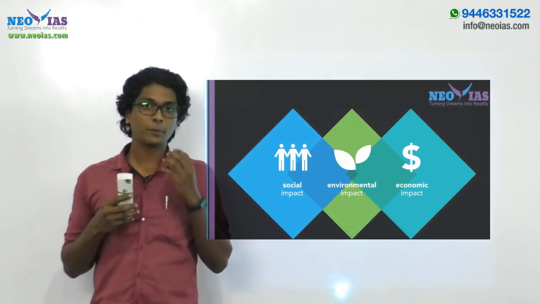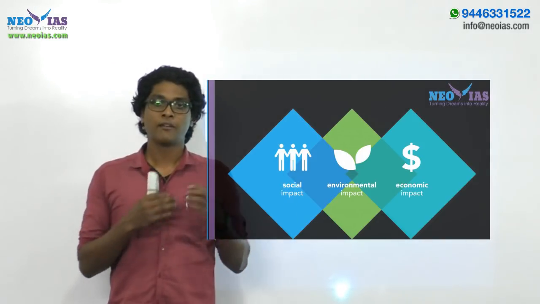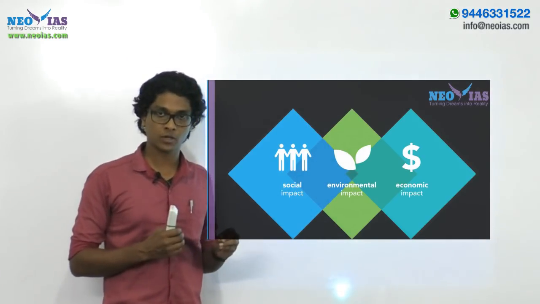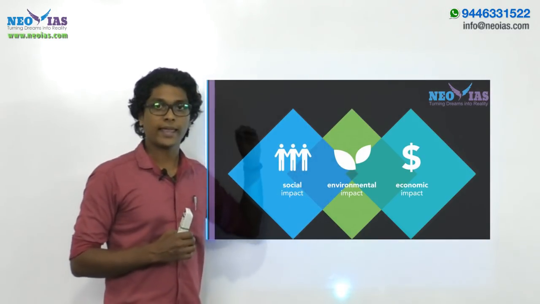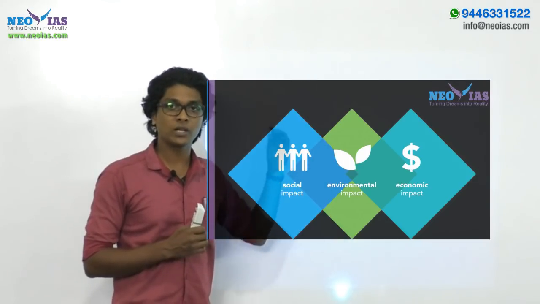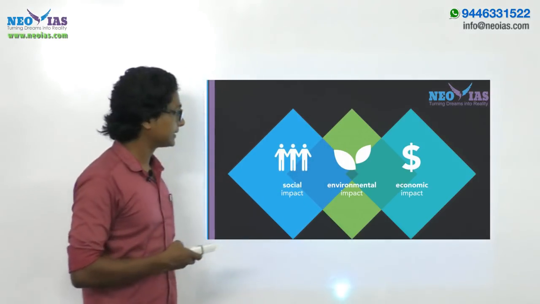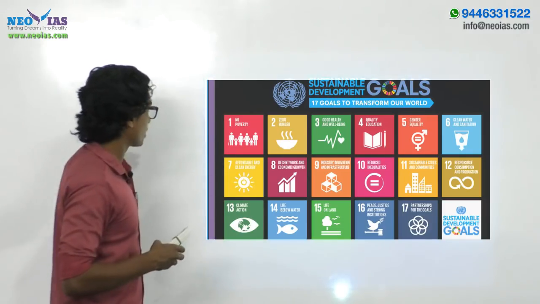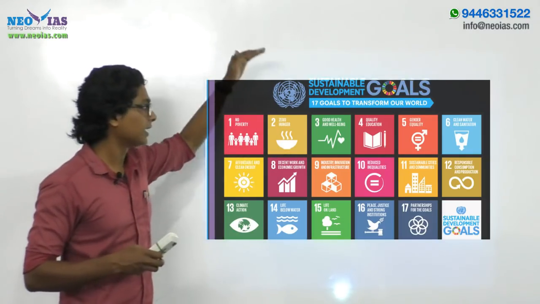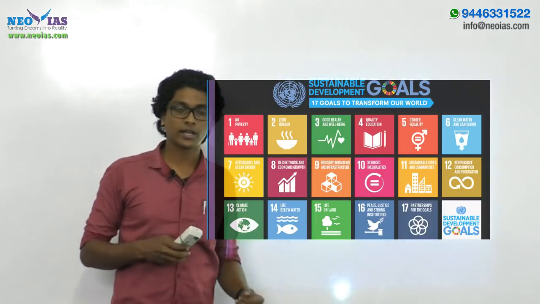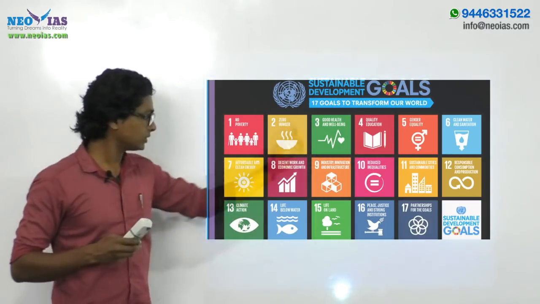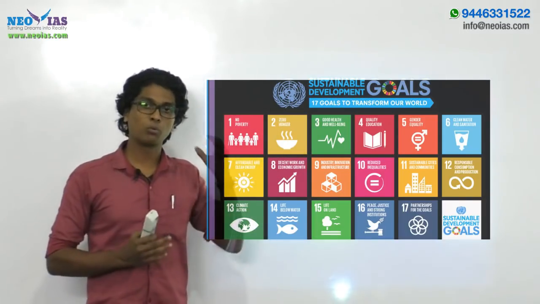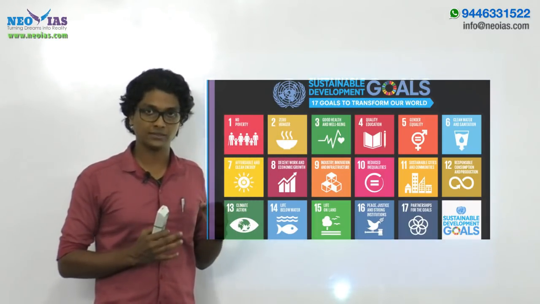The Millennium Development Goals which we earlier had were built by keeping these three important dimensions in mind, and that resulted in the Sustainable Development Goals. We have 17 Sustainable Development Goals, which include no poverty, zero hunger, quality education, gender equality, like that. You can read out the 17 goals from here, and this topic, the SDGs, is important for both your prelims as well as your mains.